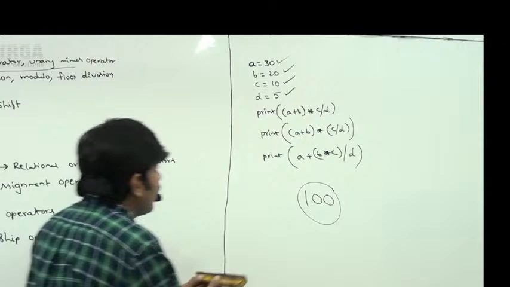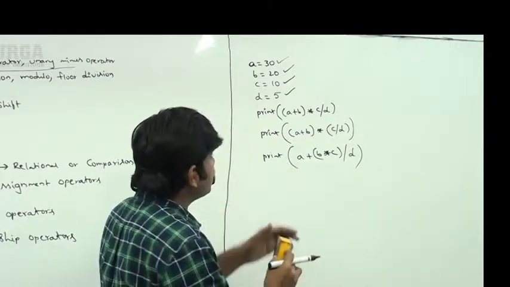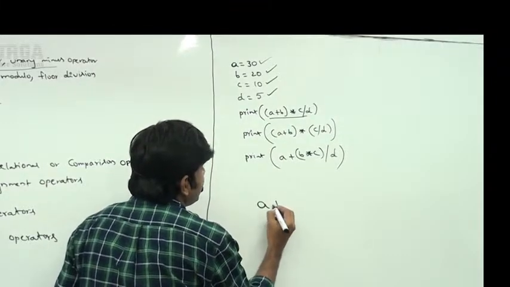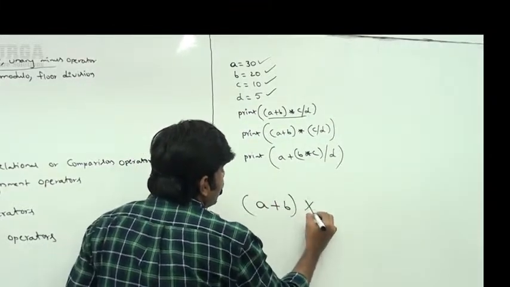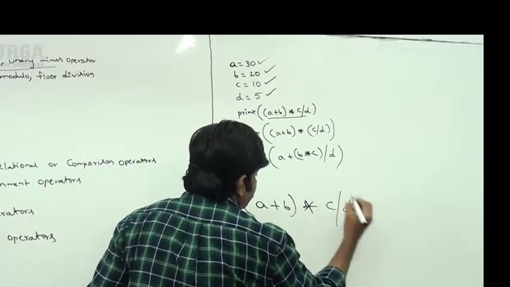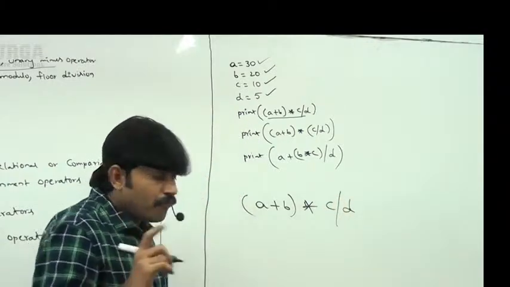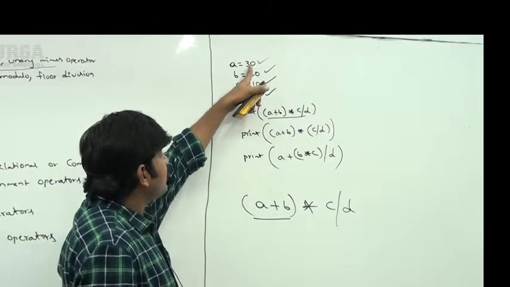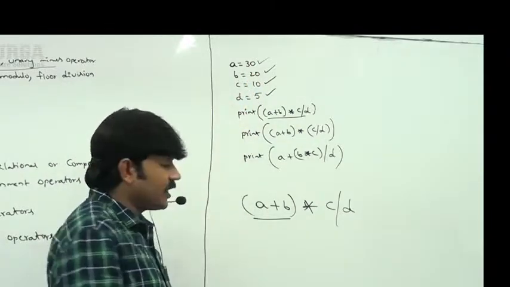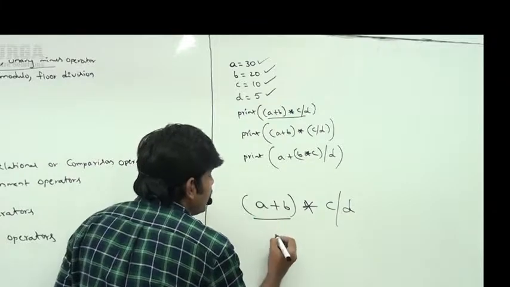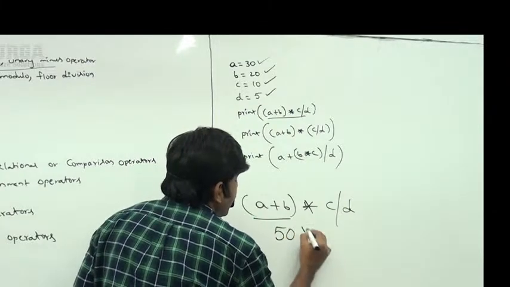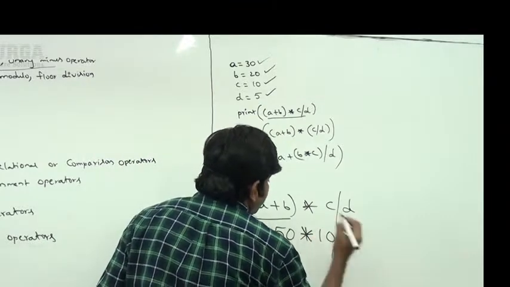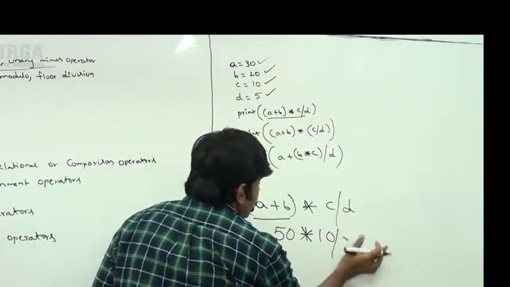I will explain. Have a look once, sir. What is our first case? (A plus B) into C by D. That's all. So first priority goes to parenthesis. What is the A value? 30 plus B value 20. 30 plus 20 means 50 into C by D. Sir, D value is 5.